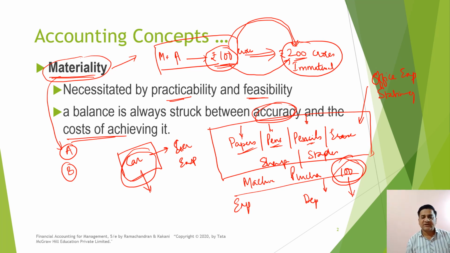So we need to see whether the cost of maintenance of the transaction is in line with the disclosure requirements or not. If the item that we have purchased is of a lesser value, we need not show that separately, or carry it year after year. So this is all about the materiality concept.